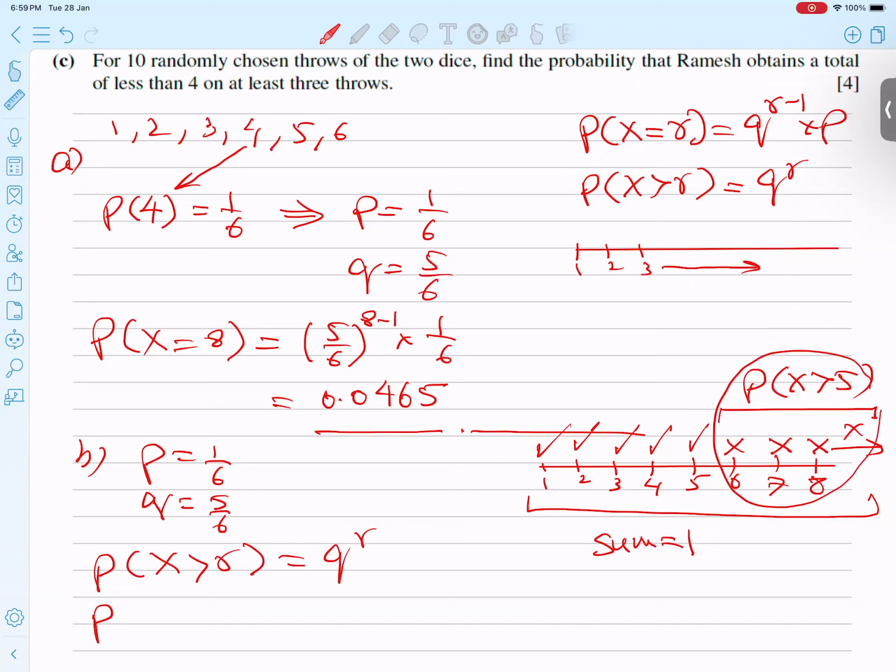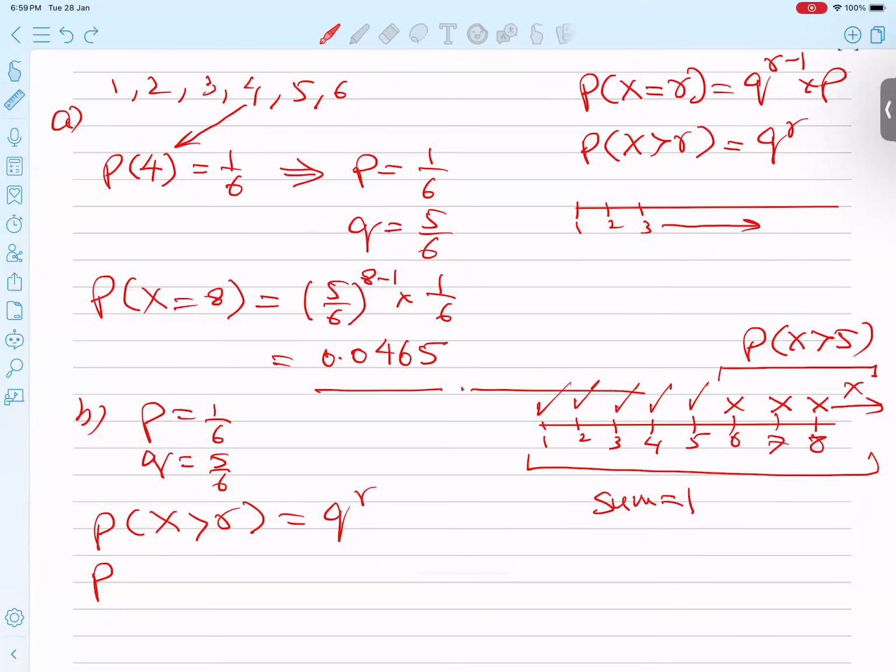But the thing is that I don't need these answers. Can I do one thing? I find these answers and subtract from one, and I get my answer. I repeat, I find these values and subtract from one to get this answer. So I think the plan is so simple. Let's try to complete it. What he is asking for is 1 minus the probability X is more than 5.